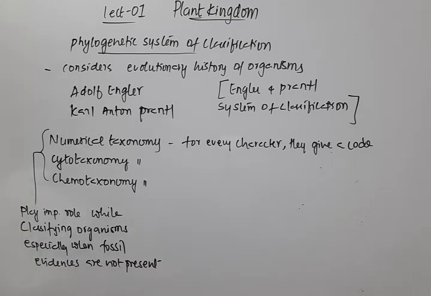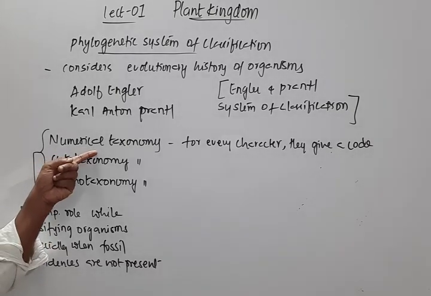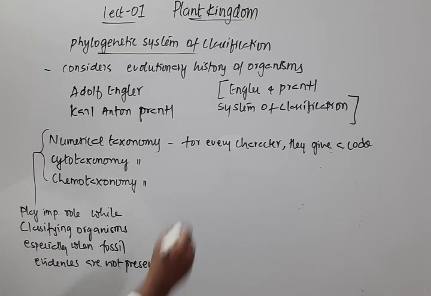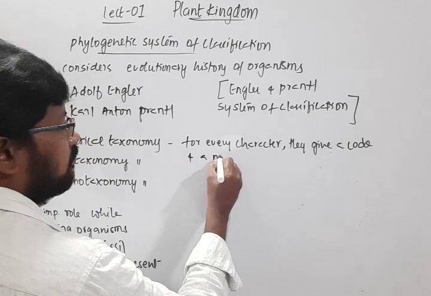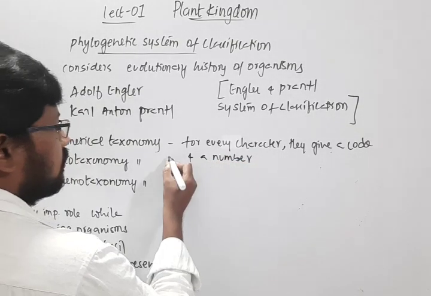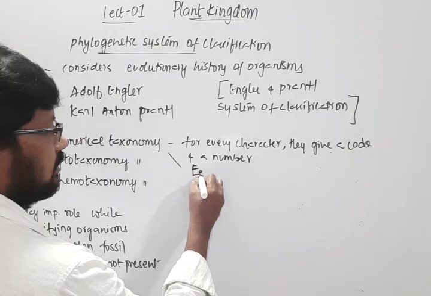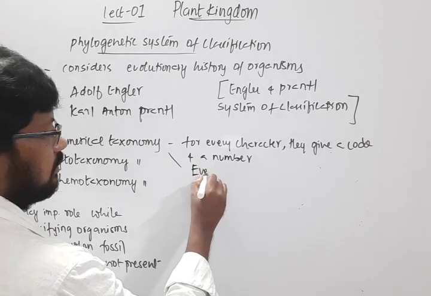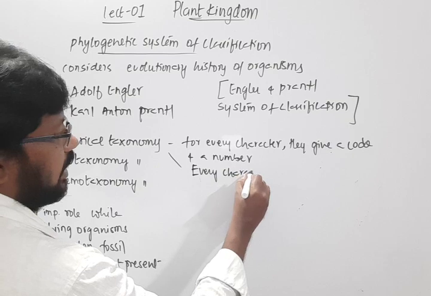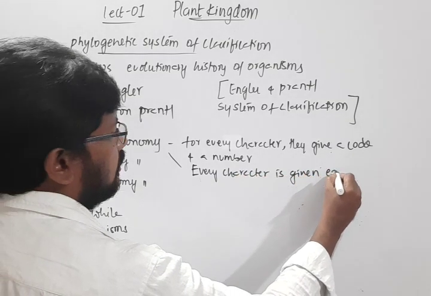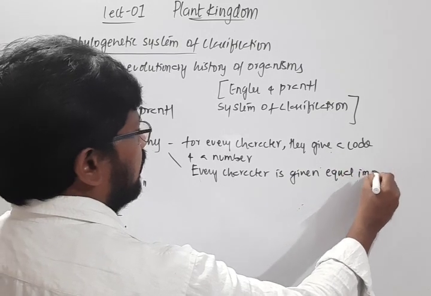So in such a way they make the programs in the computers also. So in numerical taxonomy, for every character they give a code, a number. In this case, every character is given equal importance.